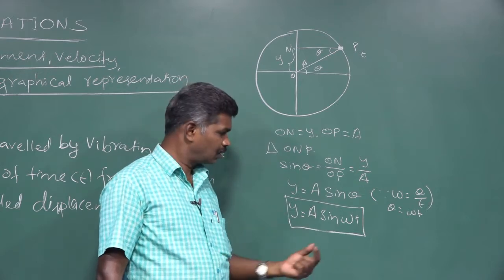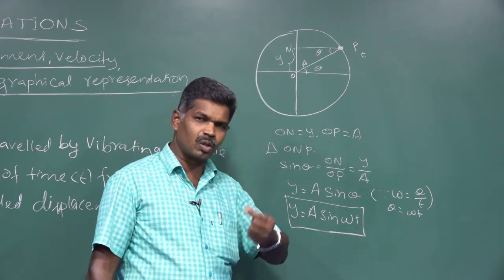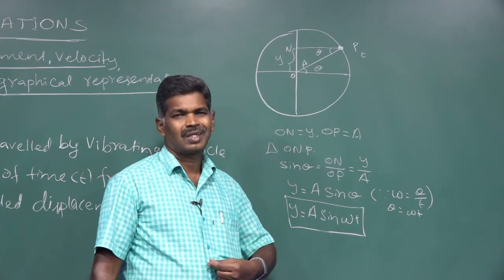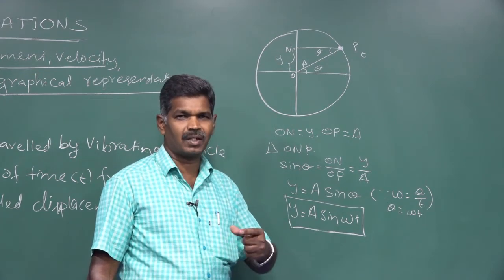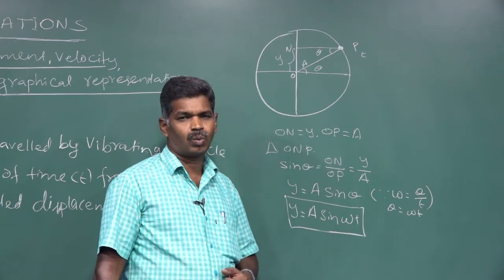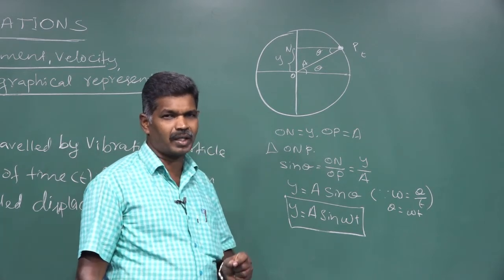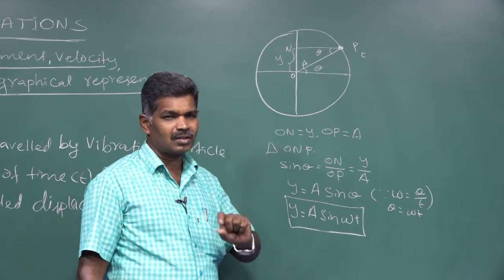Another thing, this time varies from 0 to capital T. What is capital T? It is the time taken to complete one revolution of the particle in our circular path.